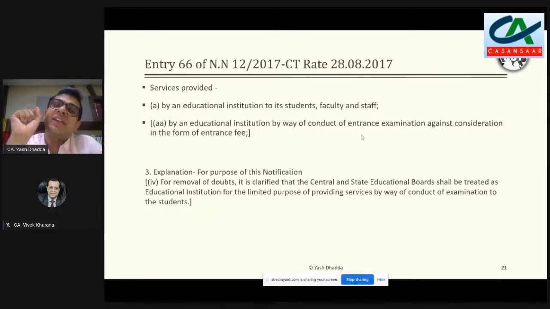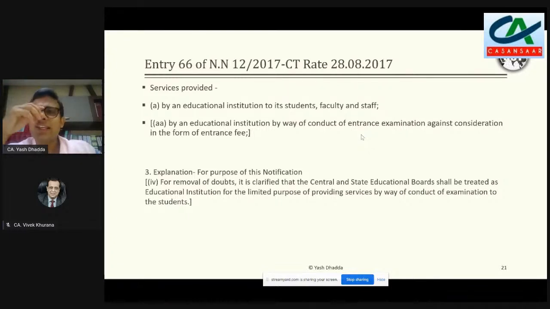Because there is no specific reference of what is the nature of activity which has been done by the educational institution, but once the supplier and the receiver are fixed, that the supplier would be educational institution and the receiver would be student, faculty and staff, then in that case, whether all the activities which has been done by the institution for the student, faculty and staff, will that become exempt?